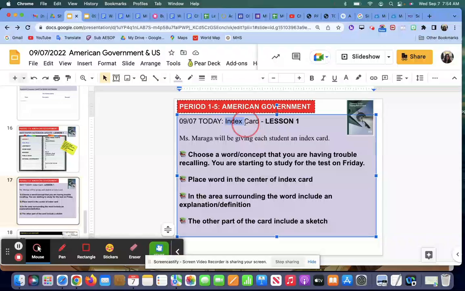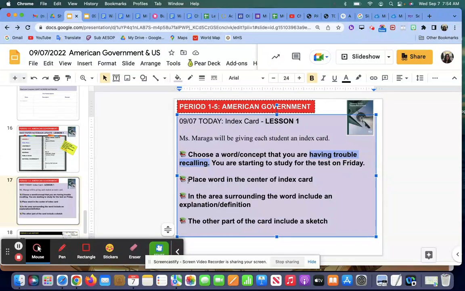Ms. Moraga is going to give you an index card. And the index card, you are going to look through all of your notebook, your paper notebook, and see a word or concept that you're having trouble with recalling. So don't pick the easy word, pick the word that you're having trouble with. You're starting to study for the test on Friday, whether or not you realize it.